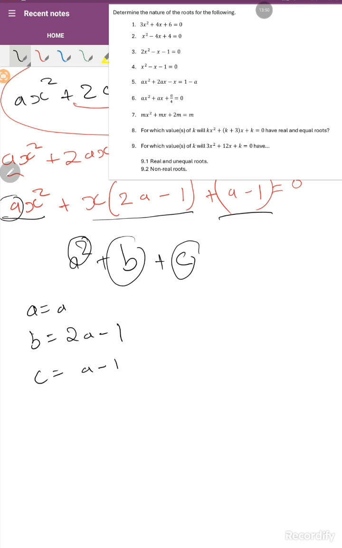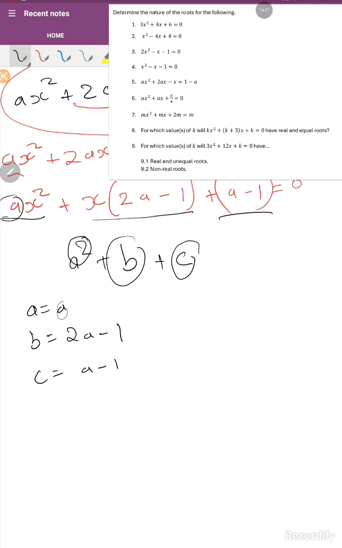That's the value of c. So the value of a is equal to a, b is equal to 2a minus 1, and c is equal to a minus 1, right?